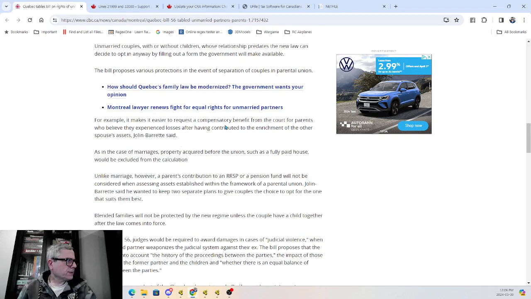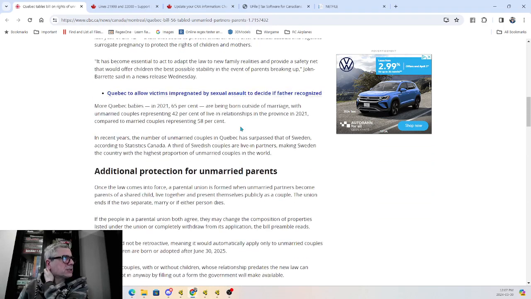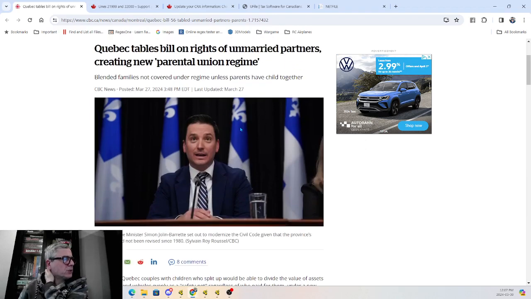Also, just to give you an overview or scope of this, it says, for example, it makes it easier to request compensatory benefit from the court for parents who believe they experienced losses after having contributed to the enrichment of the other spouse's assets, Jolene Barrett said. That's the Minister of, I believe, Justice. Blended families will not be protected by the new regime unless the couple have a child together after the law comes into force. So that's an interesting read. I'm going to put it in the description in the video below.